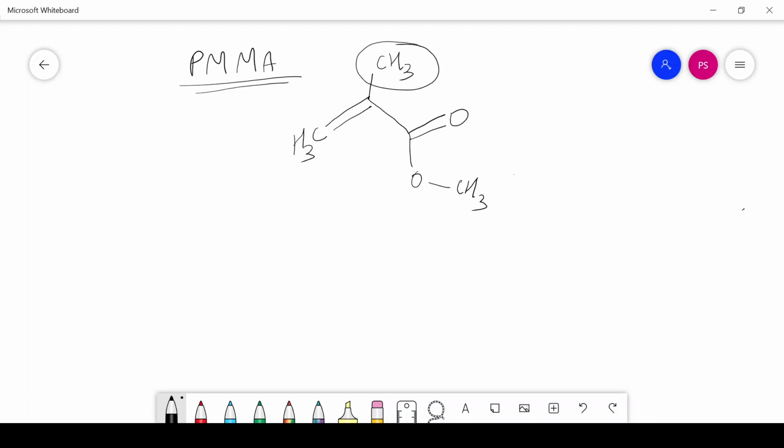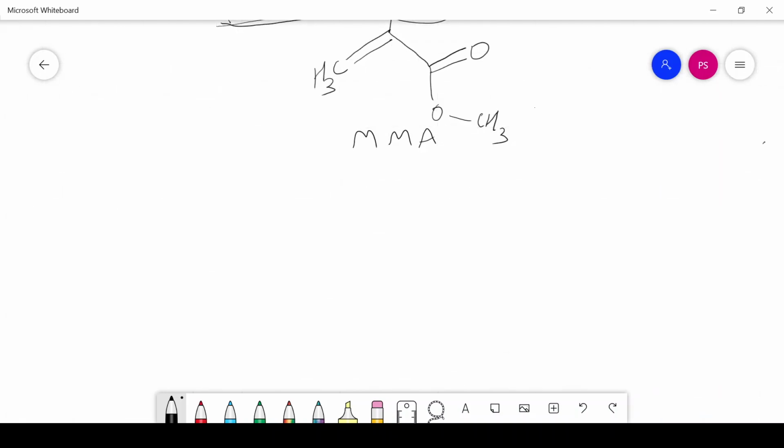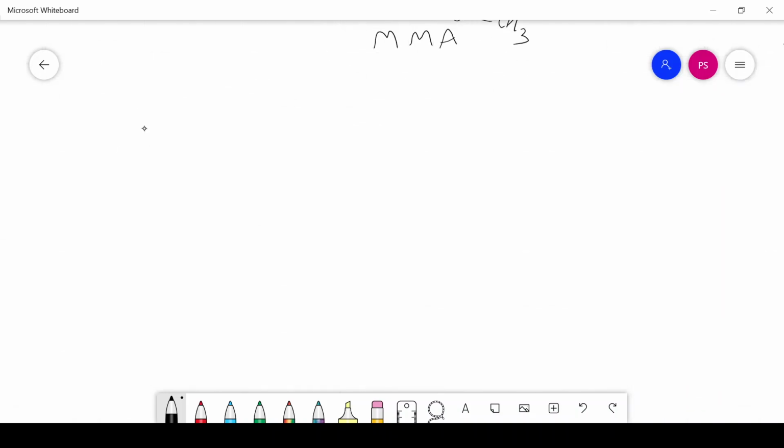This is the structure of the monomer from which we can synthesize polymethyl methacrylate. Okay, so this structure is methyl methacrylate. Now we will see how to synthesize this methyl methacrylate. We can start right from acetone. This is the structure of acetone.